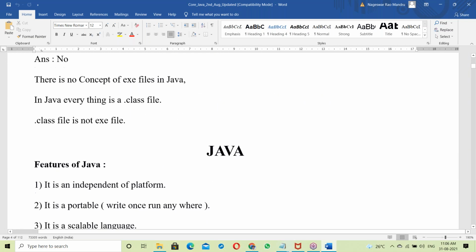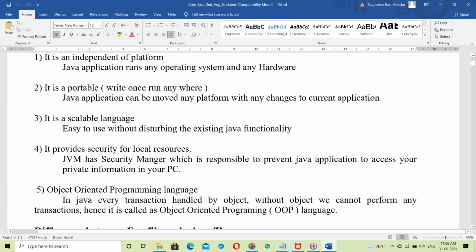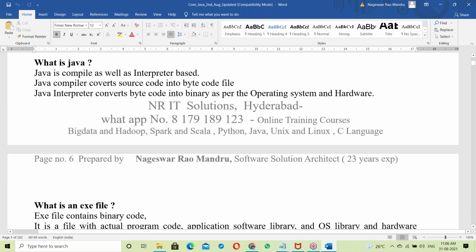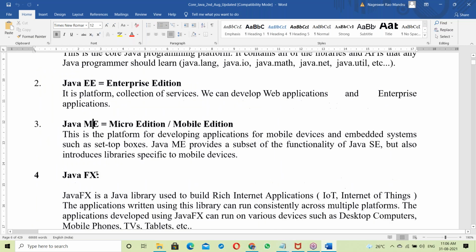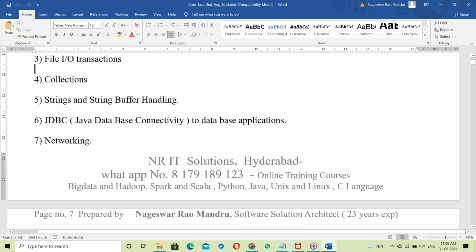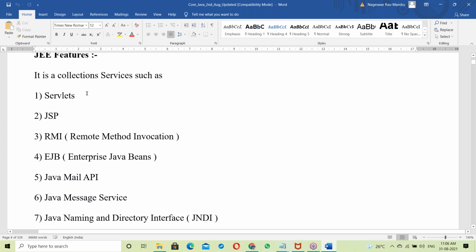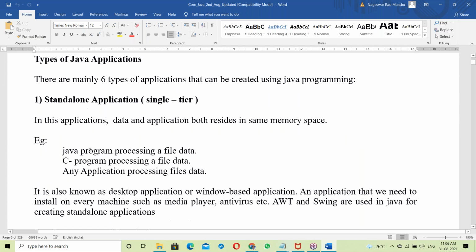Today's topics are the Java overview and features of Java. Once the SE features are done, next come integration features, all the frameworks.